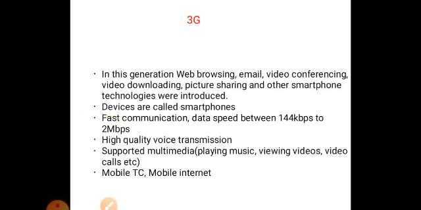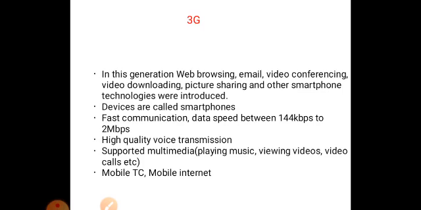Then 3G: web browsing, video conferencing, picture sharing. So everything is possible in 3G. The devices are called smartphones. 3G is a very fast communication technology compared with 1G and 2G, because 144 kilobits to 2 megabits per second is the speed of 3G. Higher quality voice transmission. It allows playing music. In 2G you can't see video, but in 3G you can access videos, music and audio very fast.